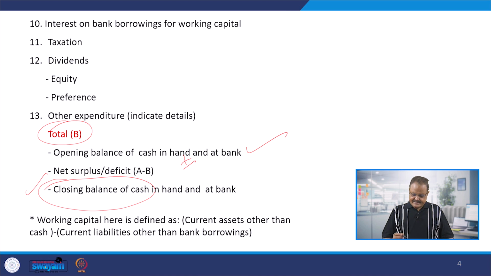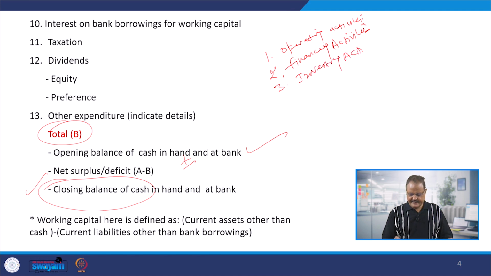In the real sense, we calculate the cash flow statement under three activities. First is the operating activities. Second one are the financing activities. Third one are the investing activities.